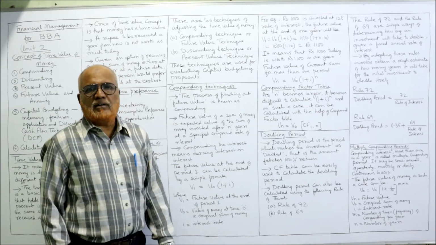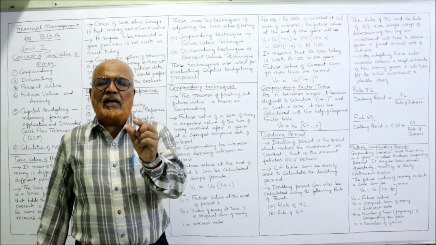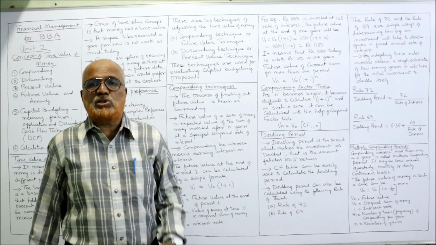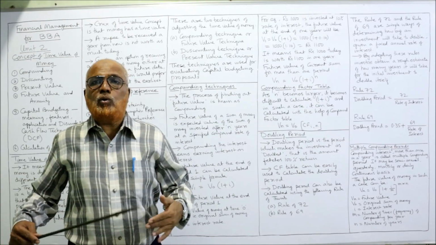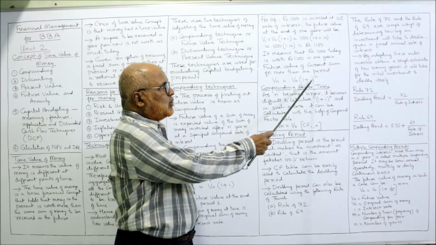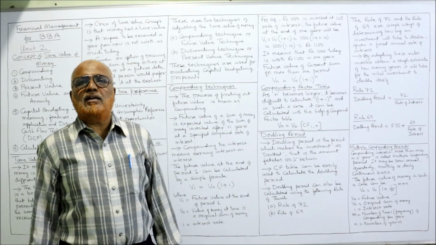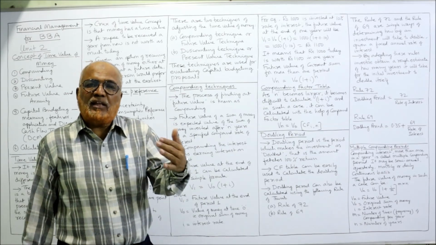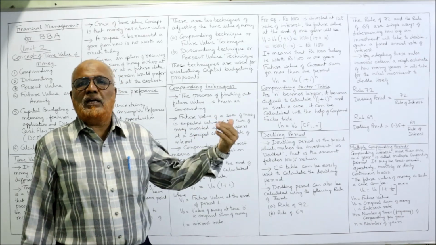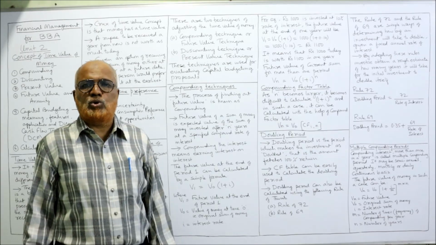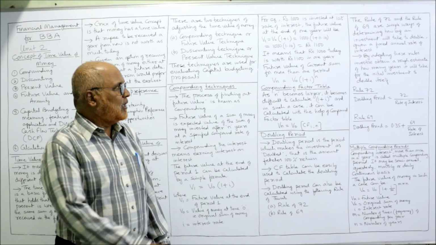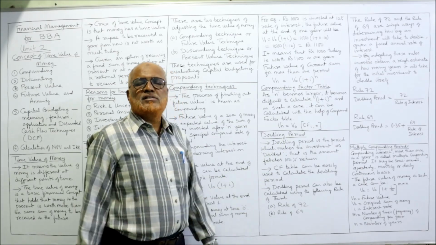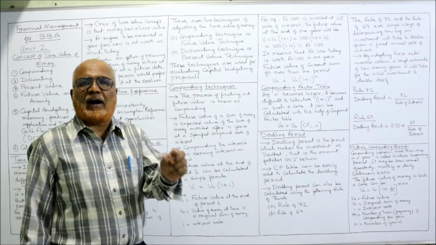Now the compounding factor table. Sometimes the value of n will be larger, for example 50, 60, like that. n is equal to 60 years. So it will be difficult to calculate (1 + i) to the power of 60. In that case, compound table values are there. By referring to the compound table value, we can easily calculate the future value or compounded value. The formula is Vn = V0 × CF, where CF stands for compounding factor.